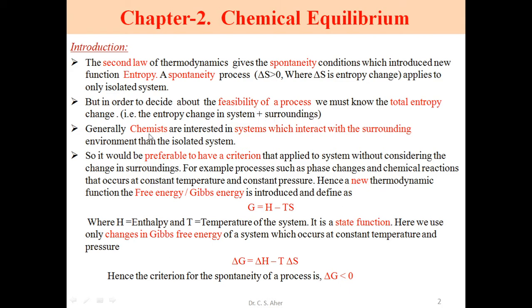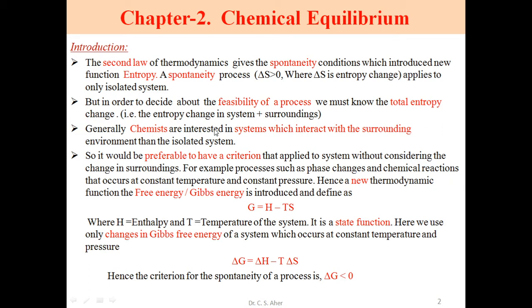Generally, we chemists are interested in systems which interact with the surrounding environment rather than isolated systems. When we do any reaction in practice, the effect of the surroundings takes place on the system. Our chemical reactions are not isolated.